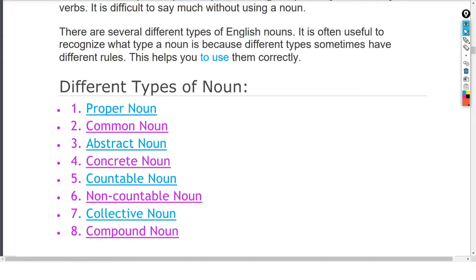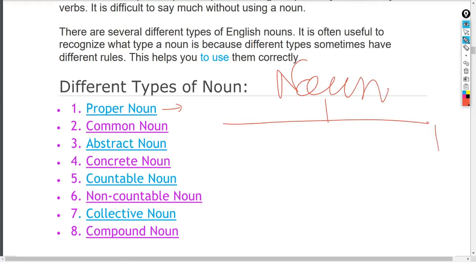Normally speaking, when we are talking about a noun, say for example ball: 1 ball, 2 balls, 3 balls, 4 balls, 5 balls, etc. That means you can count it.